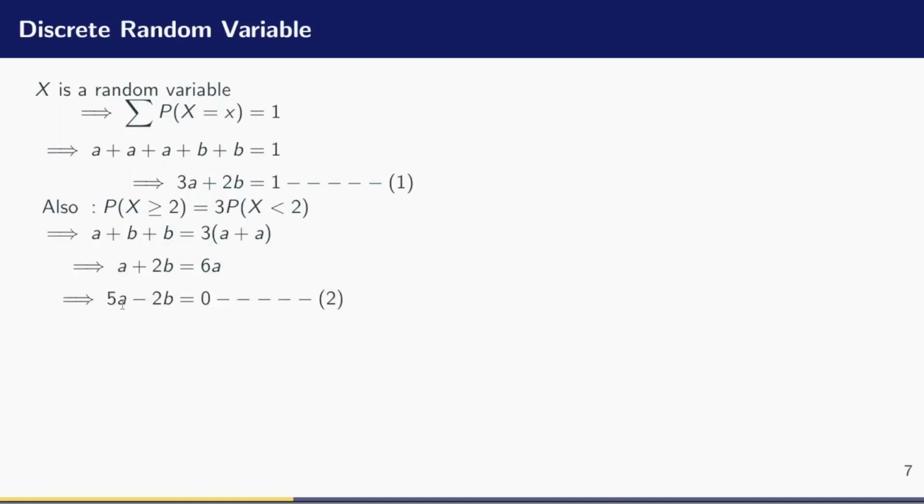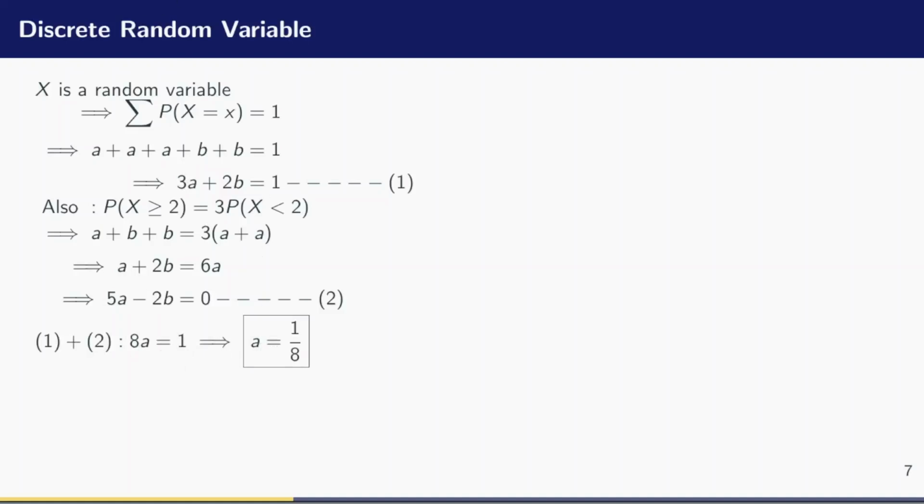So that is 5a minus 2b is equals to 0. Then I call this equation 2. All what I'm left to do is to solve this equation for the values of a and b. And I will use the elimination method simply because if I add equation 1 with equation 2, the terms in b will vanish. So adding them, I have 8a is equals to 1. So a is equals to 1 divided by 8.